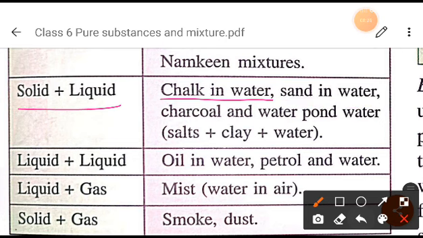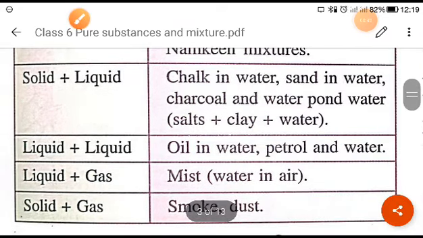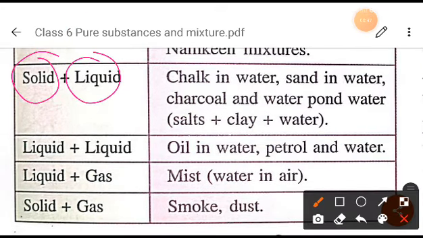Now next, you can take the example of charcoal and water, pond water, where salt, clay, and water are mixed, right? So these are some of the examples where the components are solid and liquid, okay?